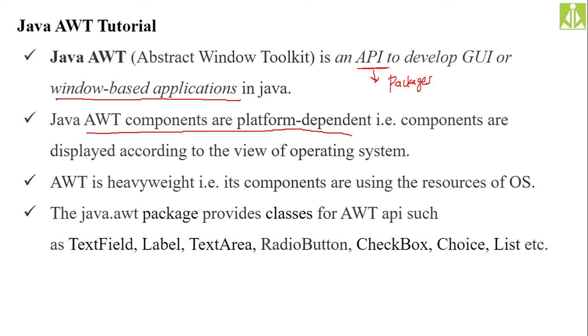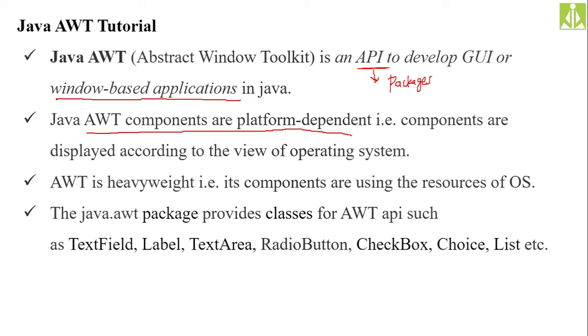And AWT is heavyweight. Its components are using the resources of the operating system. Why is AWT heavyweight? In the sense that whenever you execute an AWT program, it will directly interact with many of the operating system components in order to get the window kind of look on the desktop, on the running, executing environment. It will interact more with the operating system resources. Because of that reason, it is heavyweight.